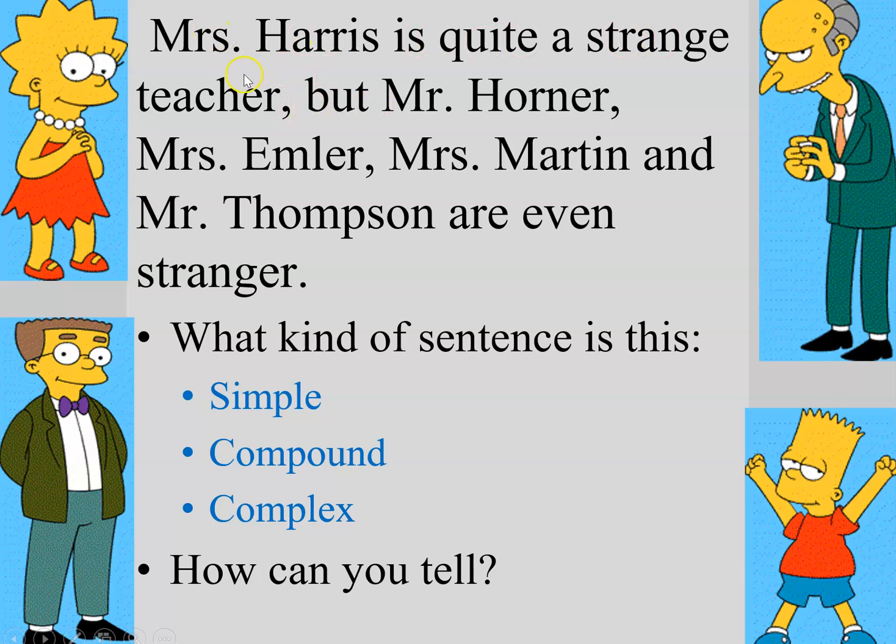Mrs. Harris is quite a strange teacher is an independent clause, comma, but, which is a fanboy, Mr. Horner, Mrs. Elmer, Mrs. Martin, and Mr. Thomas are even stranger. That right there is another independent clause. So it is a compound sentence. That's how you can tell. Next sentence.